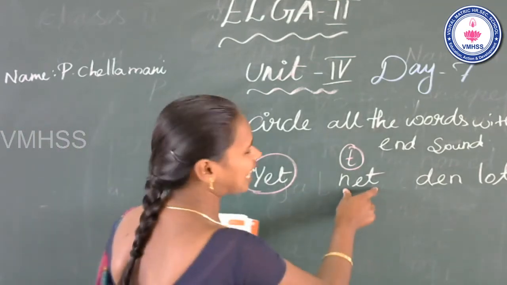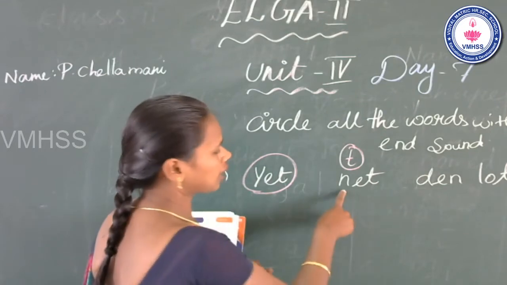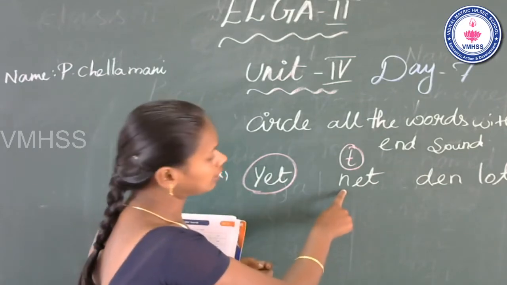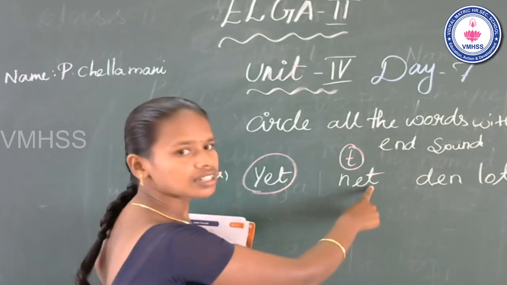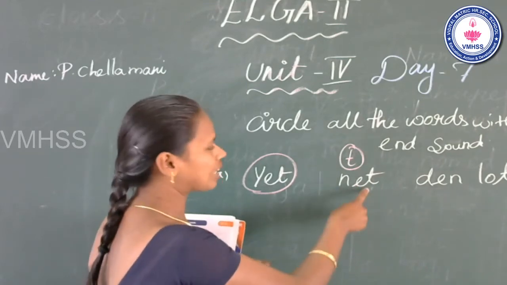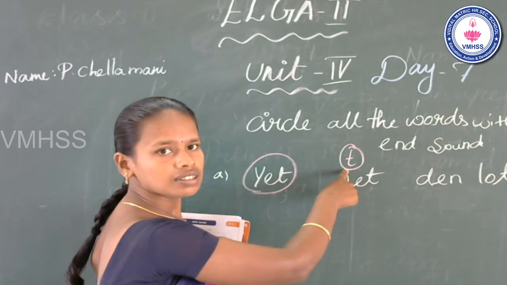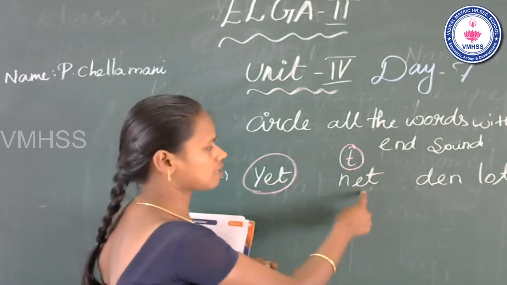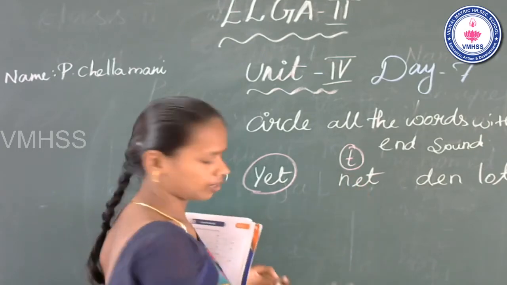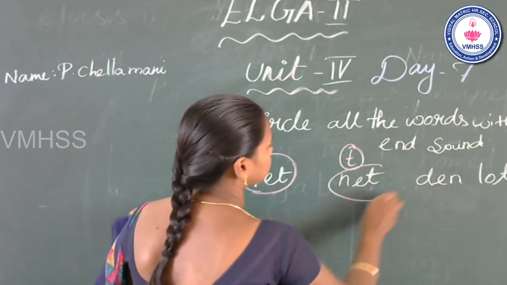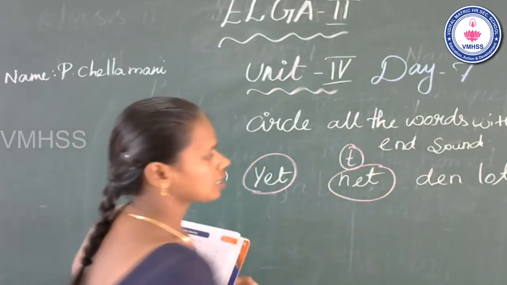Next one, net. Okay, the beginning sound, middle a. N t. This word has the N sound t. Yes, this word has the N sound t. So you can circle this word. Okay. See the next one.